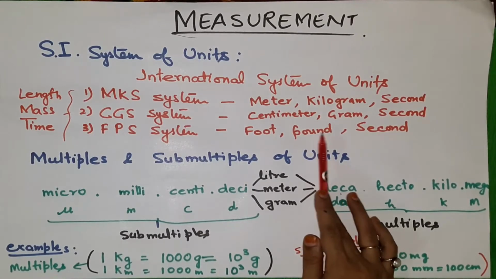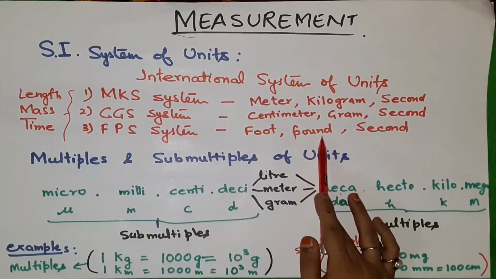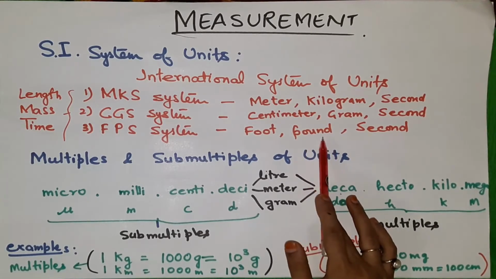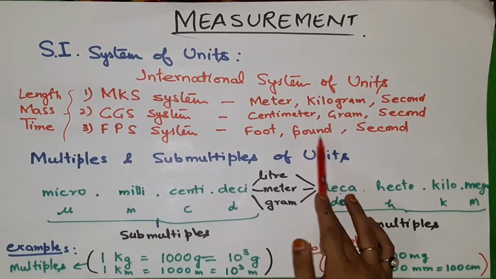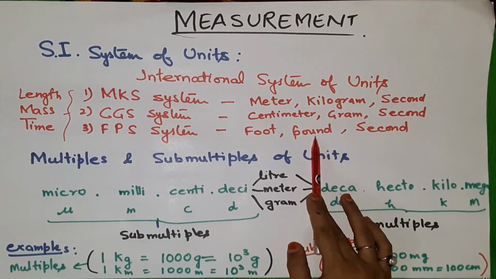It is almost 450 gram, or near about 500 grams. So that is 1 pound, 2 pound, 3 pound, 4 pound, like that. So 2 pound equals 1 kg, similarly 4 pound equals 2 kg.